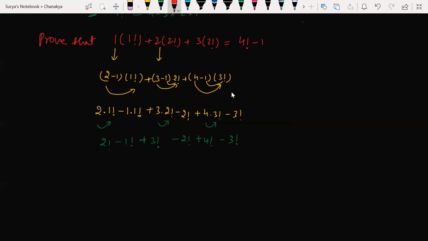Okay, it's very simple. Now minus 2 factorial plus 2 factorial will get cancelled. Minus 3 factorial plus 3 factorial will get cancelled. What do you remain with now? 4 factorial minus 4 factorial minus 1 factorial. 1 factorial is nothing but 1 only. This is how we can solve.